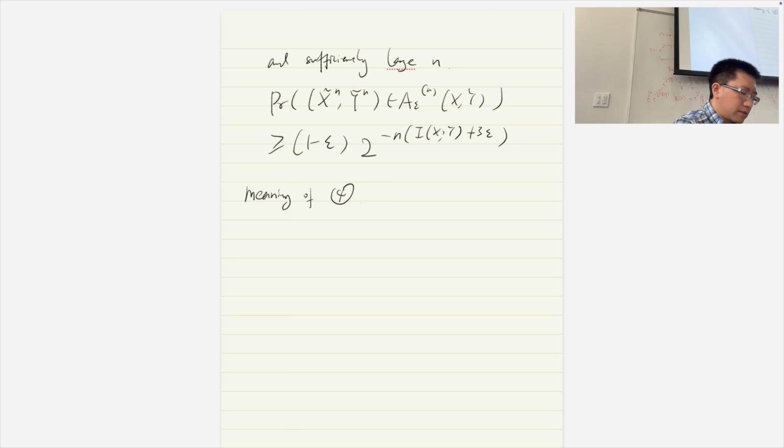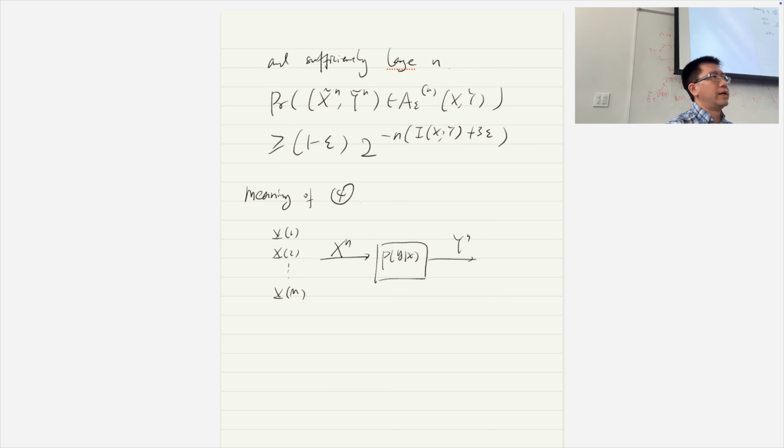Let's say we have a communication channel, right? And we transmit a code word x^n, and we receive a code word y^n, okay? And the code word basically means that we have x1, x2, up to x capital N. Remember, each of them can be understood as a row in the matrix, okay, of length n.